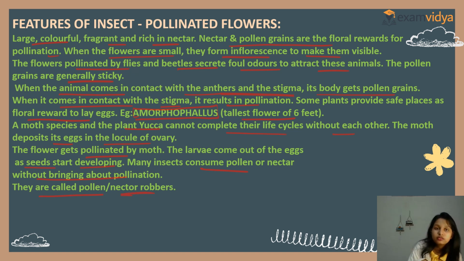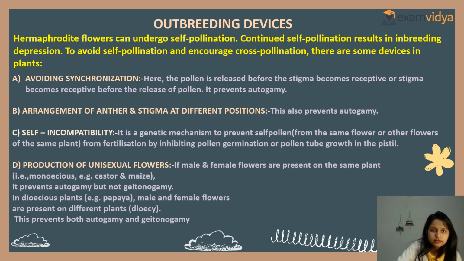Clear? So this is all about the features of insect pollination. This is not so important, but you have to remember the tallest flower of 6 feet, that is Amorphophallus. Otherwise, you just remember the features of insects. Now, it is important: what are outbreeding devices? What are outbreeding devices? Now, see,